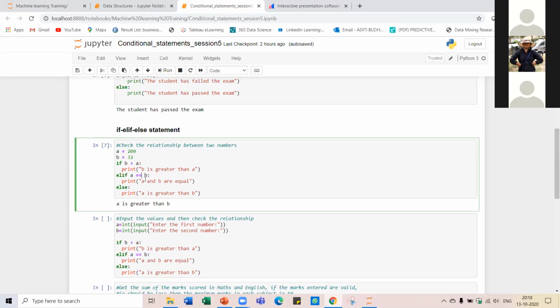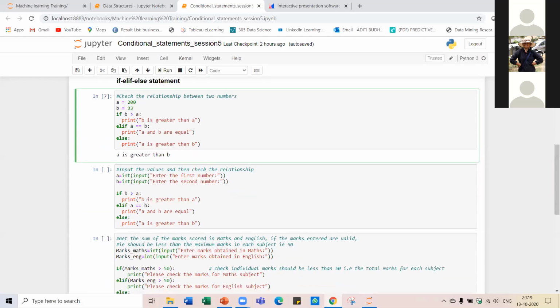Again, this is not true because 200 is not equal to 33. Again, this piece of code will not be executed. Then finally, this one will be executed. Hence, we are getting the output, A is greater than B. This will be printed, right?